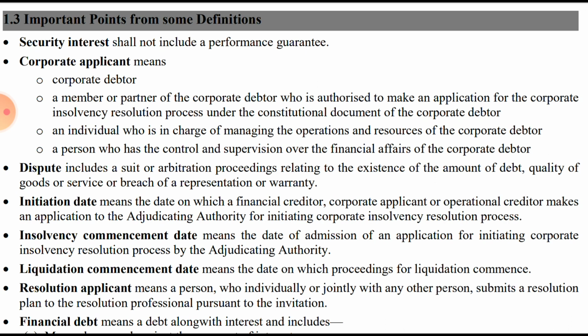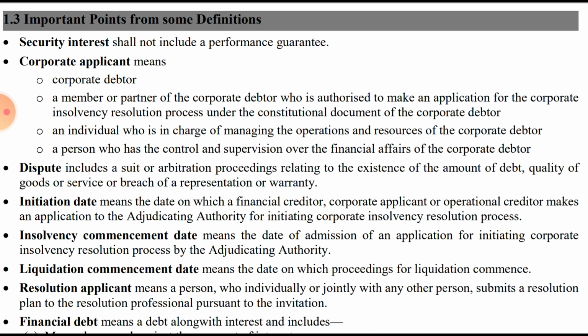Then an individual who is in charge of managing the operations and the resources of the corporate debtor. So who is managing the operations and the resources, a person in charge, that individual is termed as corporate applicant, or a person who has control and supervision over the financial affairs of the corporate debtor.